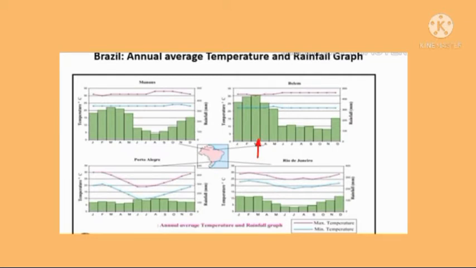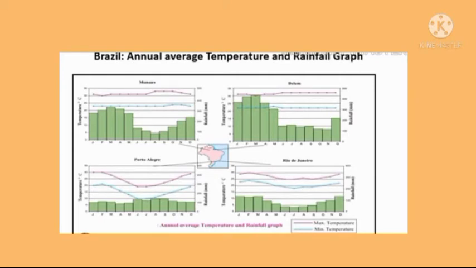And if you are observing the city Porto Alegre, we can understand it is receiving heavy rainfall from the month of June to September. And it is receiving the lowest temperature, we can see, in the months of June and July. And it is receiving the highest rainfall in the months of August and September. The maximum temperature in Porto Alegre is 30 degrees Celsius and the minimum temperature is 10 degrees Celsius. And it is receiving a lesser amount of rainfall in the month of April.